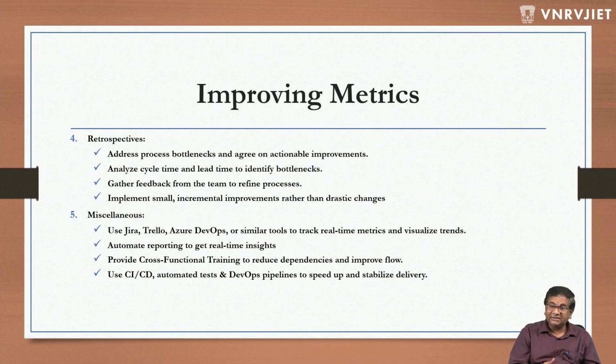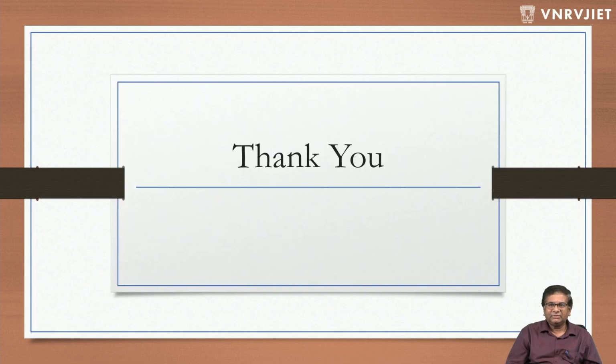And the last but not the least is the CI/CD automated test DevOps pipeline to speed up stable delivery. DevOps is a new series that I'm working on in parallel, so you can watch what DevOps and CI/CD are. But this is a very, very important thing in Agile. DevOps and CI/CD are part of Agile and need to be implemented. So these are the things that need to be done.